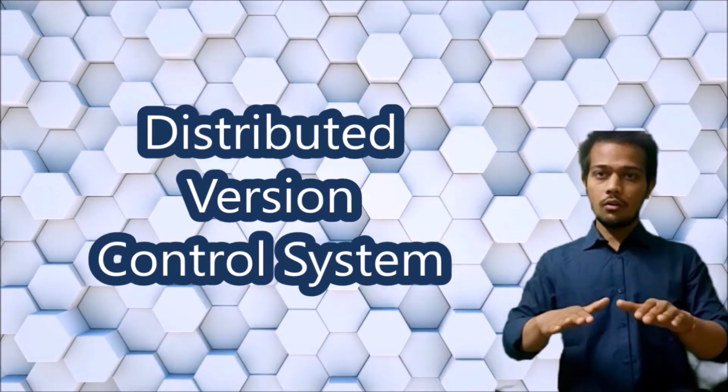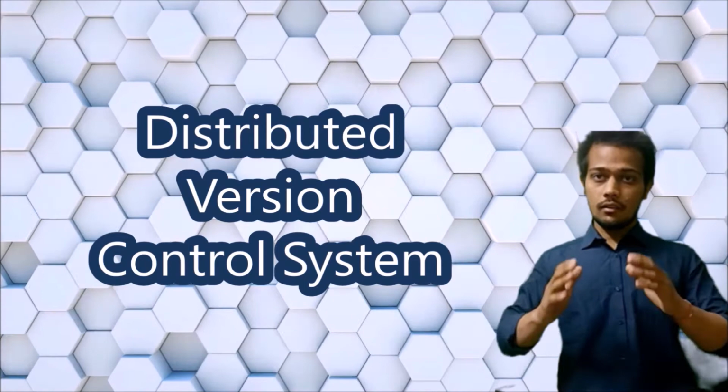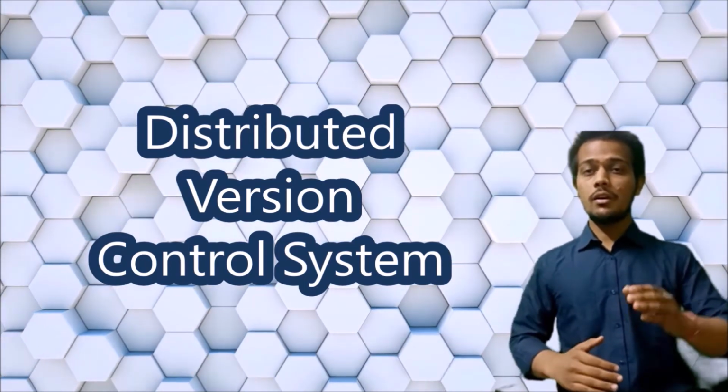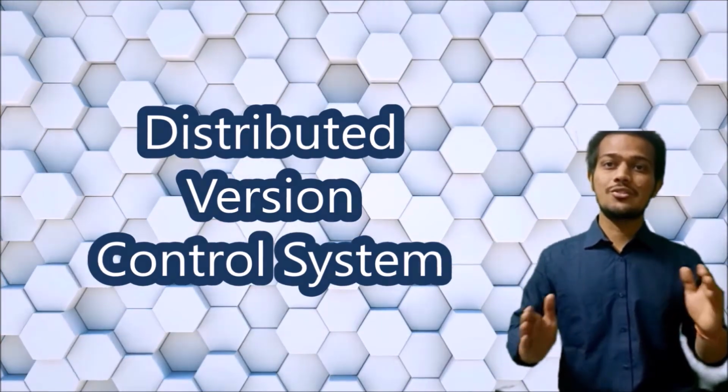So all the friends working on the same project can work on it, and a copy of the code is maintained with each of the friends, and the main copy is also maintained at the server, and this is known as the distributed version control system.